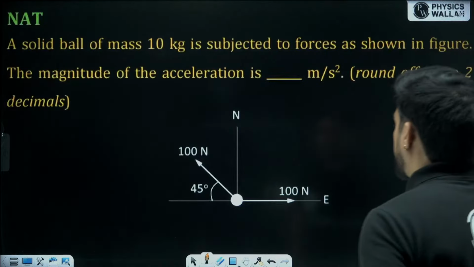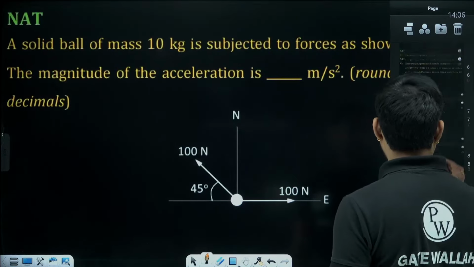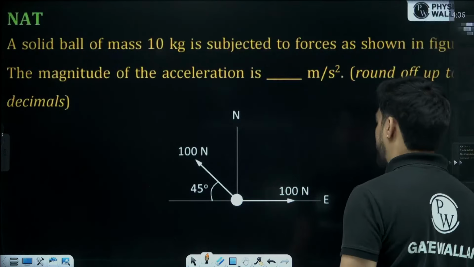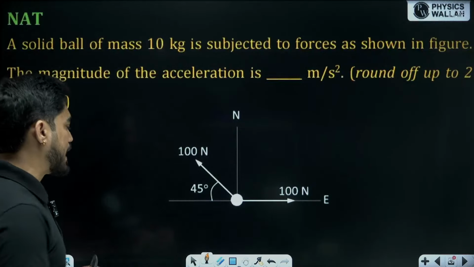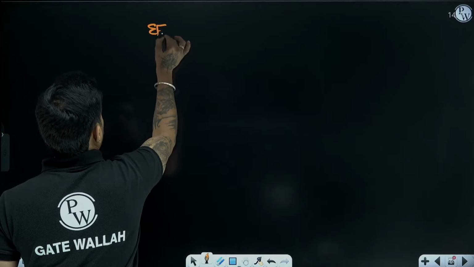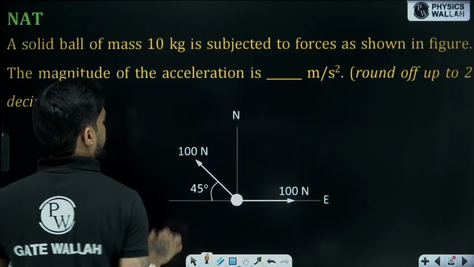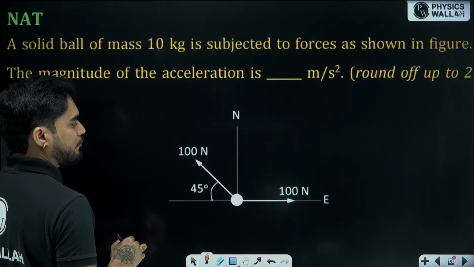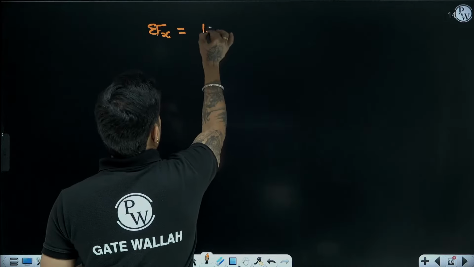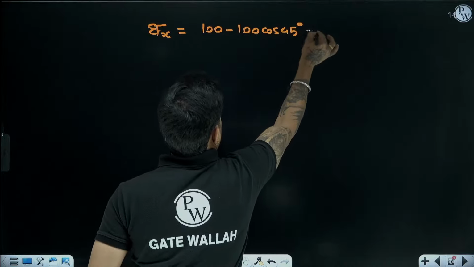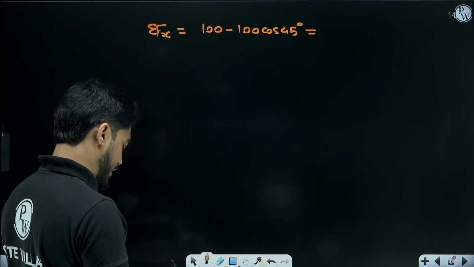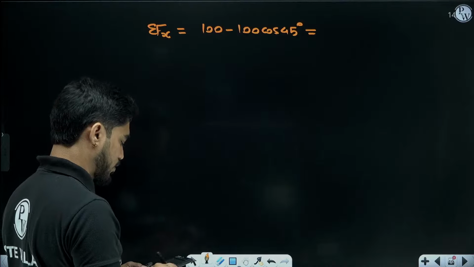You need to first find the resultant of these forces, because we have two different forces, right? How will you find the resultant? You'll have to first find the net force in x direction and the net force in y direction. What will be the net force in x direction? It will be 100 minus 100 cos 45. What is 100 minus 100 cos 45?